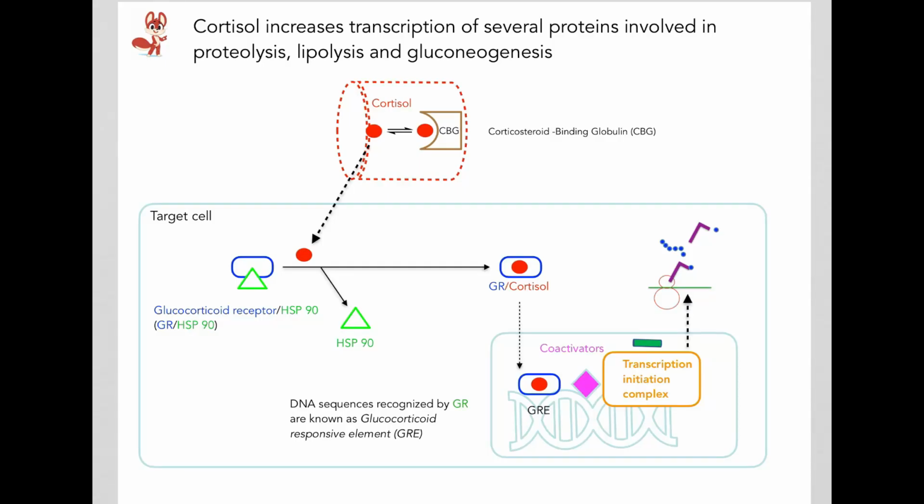If the cell has receptors to cortisol, that would be a target cell. Then the free form of cortisol will diffuse into the target cell. There it will bind the receptor, in this case the glucocorticoid receptor, and once it binds to the receptor, the signal together with the receptor will enter the nucleus, and there it will bind DNA, leading to various changes in transcription.